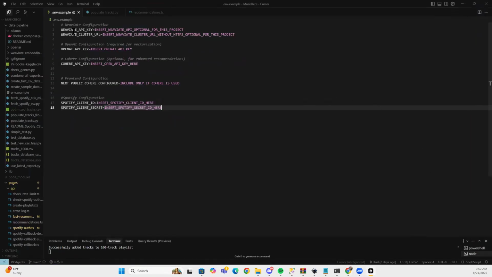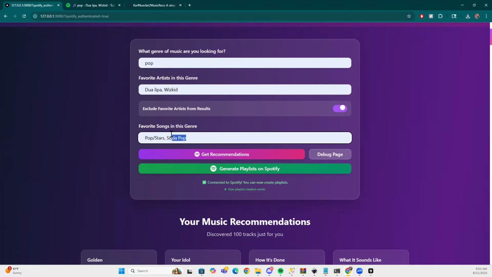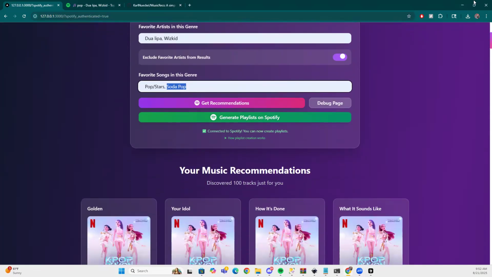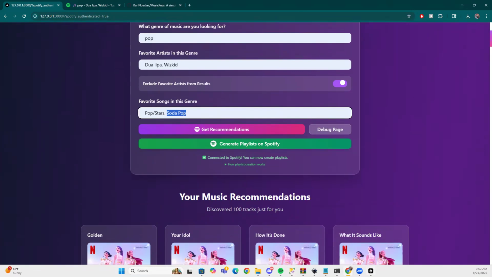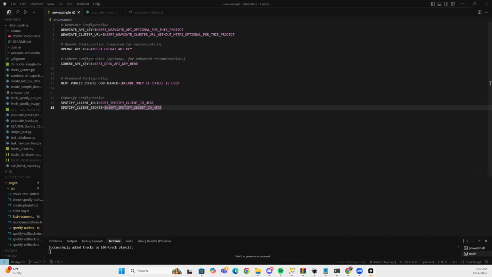So here's some more about what I'm using on the back end and for my front end as well. We're using Weaviate. That's going to give us a vector database that helps us basically pinpoint the songs, especially going back to searching with one of our favorite songs being Soda Pop, and then it giving us all of these K-pop Demon Hunters songs. Weaviate really helps with that. You also do need an OpenAI configuration. This is for the semantic search. And then optional, but I would definitely recommend adding Cohere as well. Now, this will help also with your semantic search and with BM25 as well.